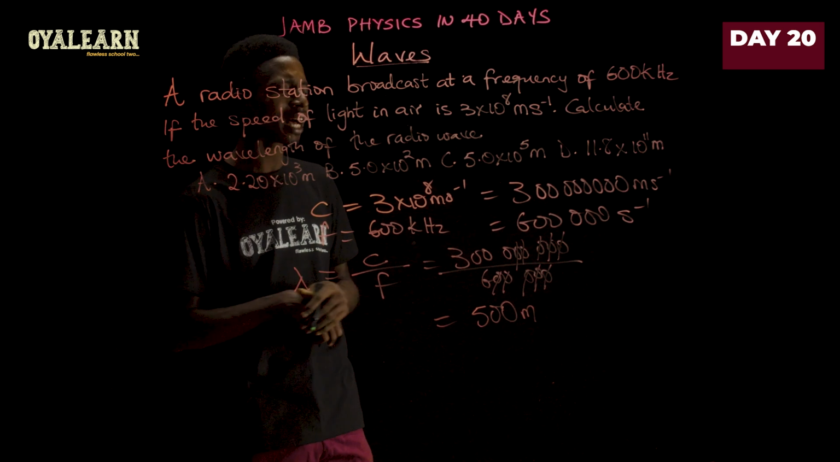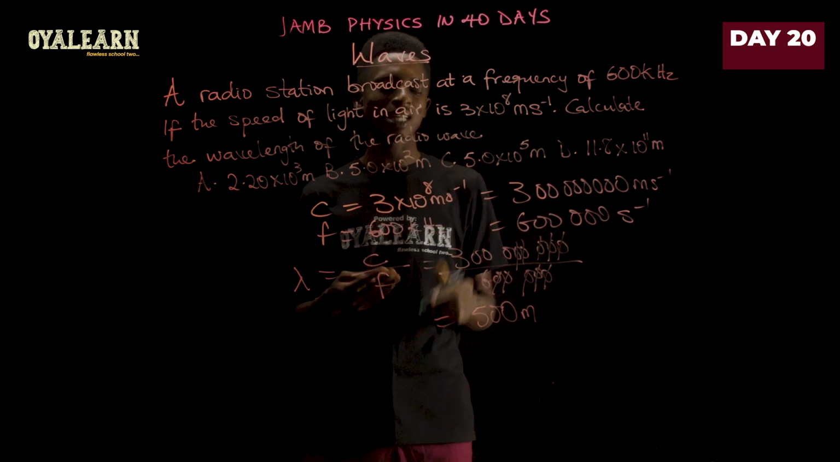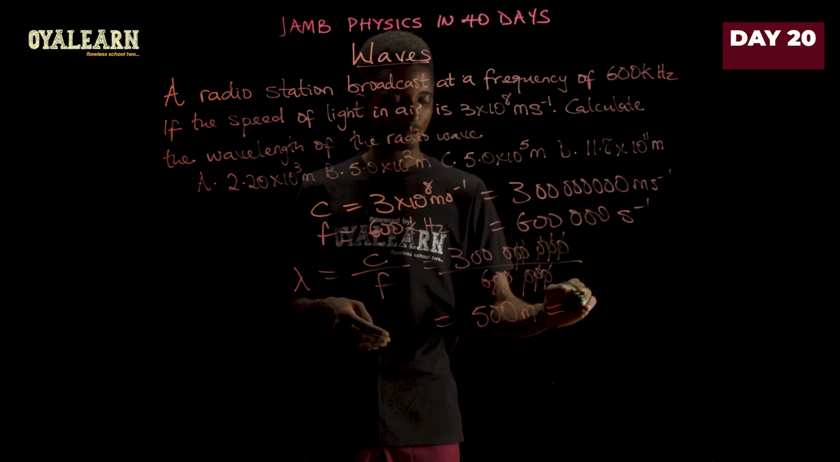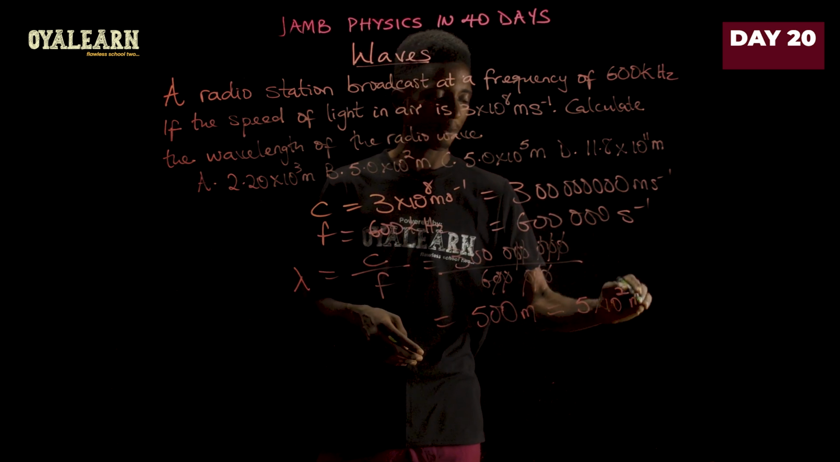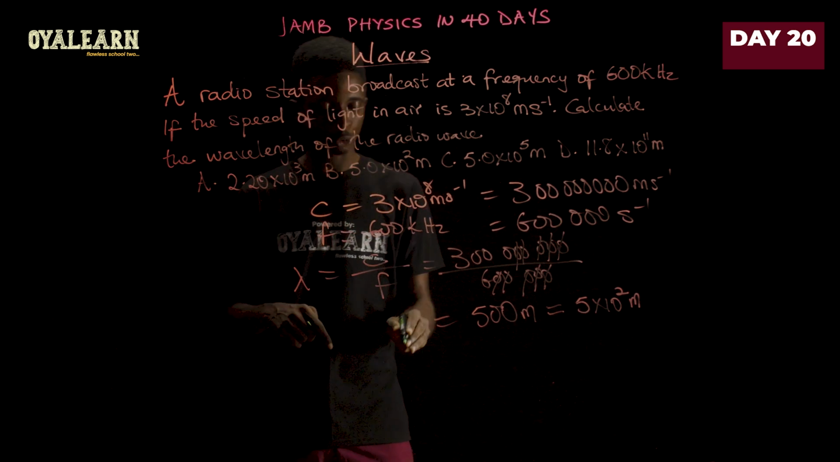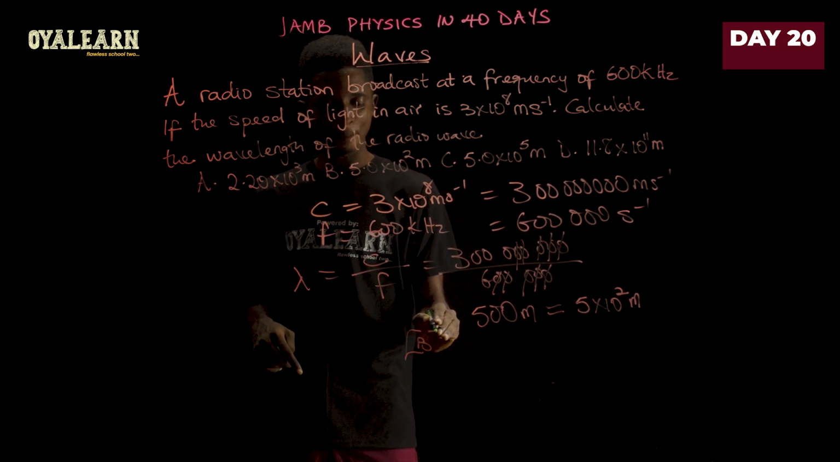But all the answers that we have in the options are in standard form. So bringing this to standard form, we have 5 times 10 raised to the power of 2 meters. And that is what we have in option B. So our answer is B.